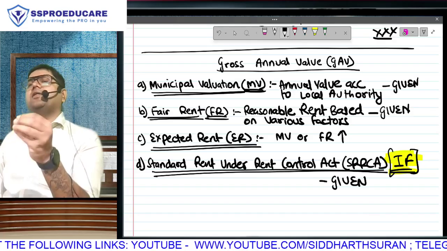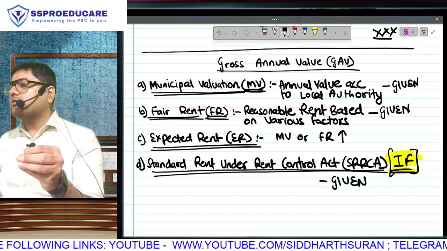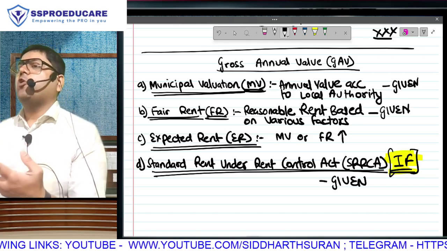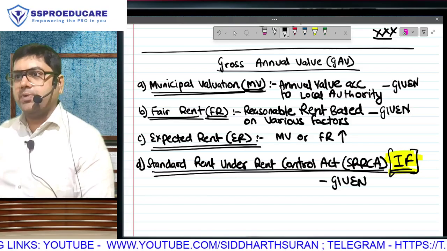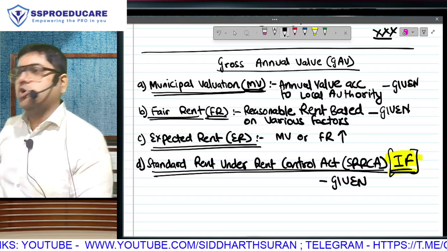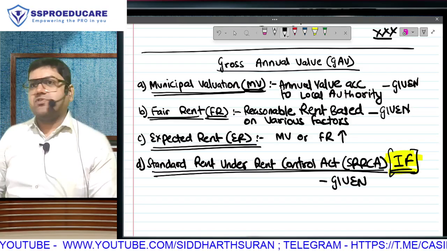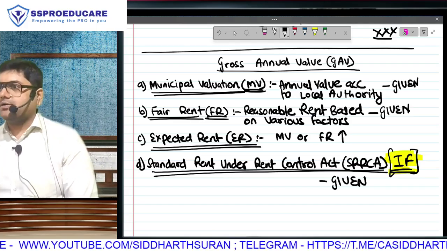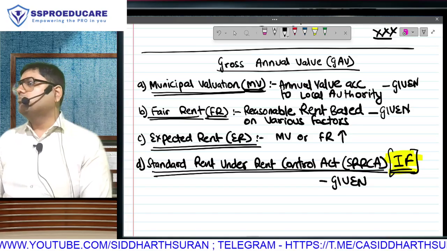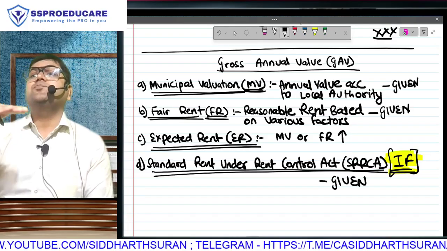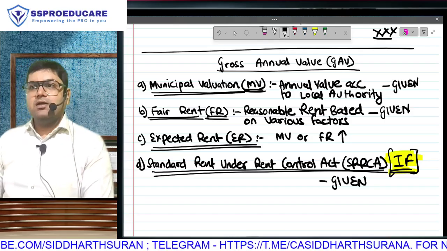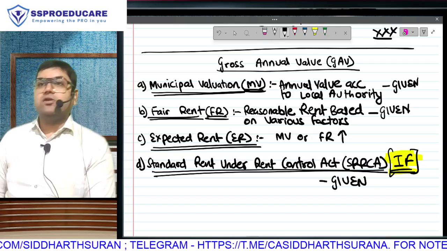It may happen that there is some tenant who does not have knowledge of the rent control act. I am asking for a higher amount and he is ready to pay, because he does not even know that there is a rent control act. If someone is giving, that's a different thing. But as someone who wants rent, I will not be able to expect more than this, because my state has put an upper cap that will restrict or limit my expectation. So how is this going to influence my calculation?